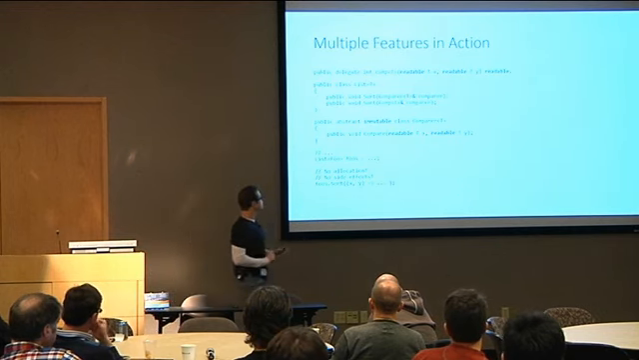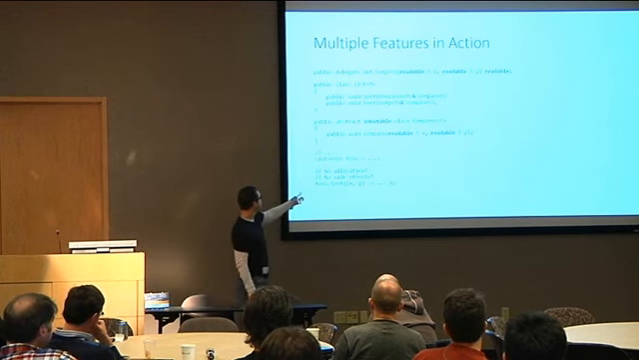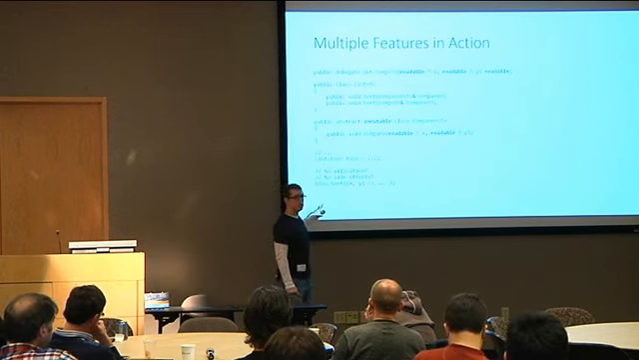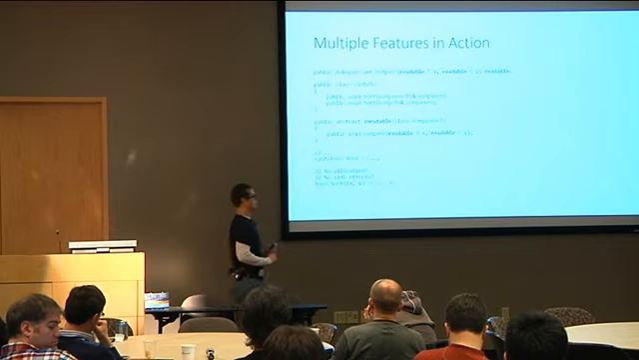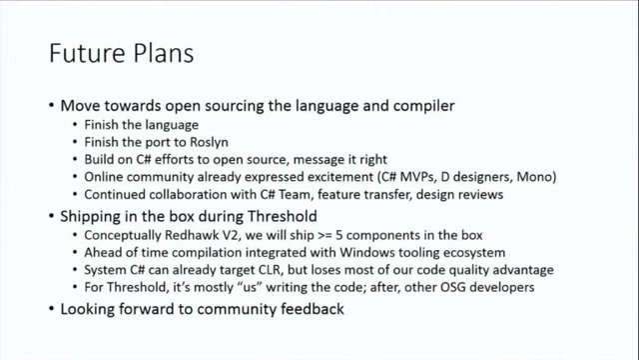So this is the code everyone writes today, and it just gets better. Like you said, C# developers do what they have always done, and their code is just better. And we keep them from doing bad things. So future plans. We're moving towards open sourcing the compiler.